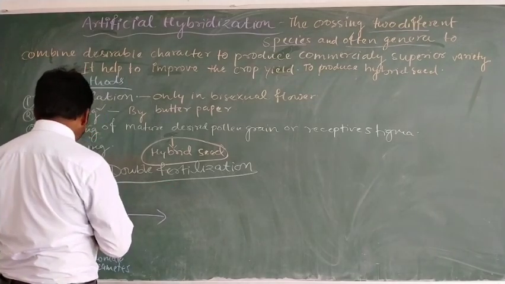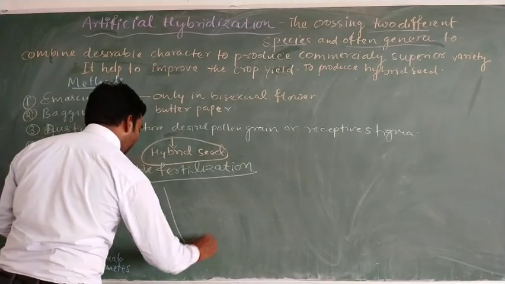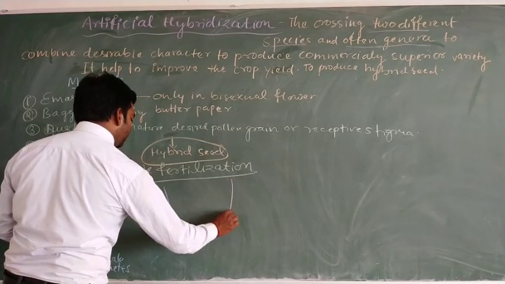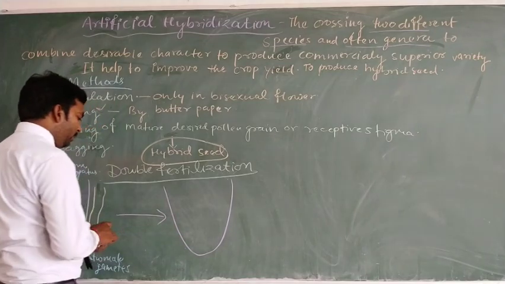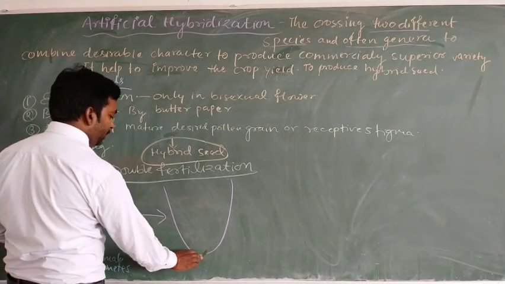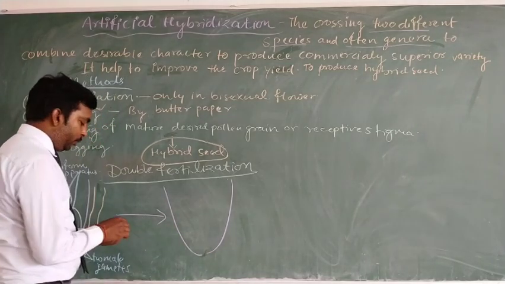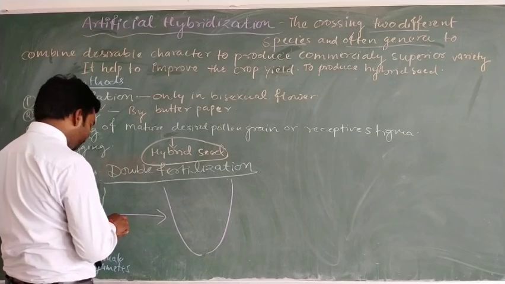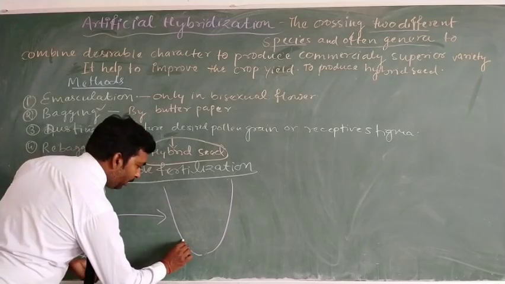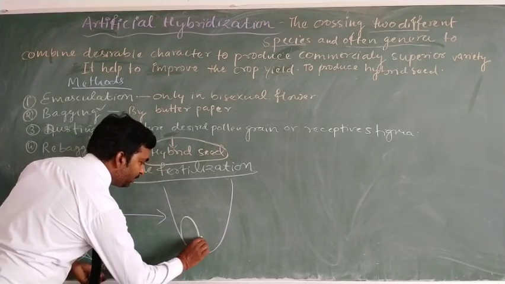So how it is called double fertilization, we will observe with the help of this diagram. Here we again draw the same diagram, but this diagram shows the entry of the pollen tube inside the synergids.